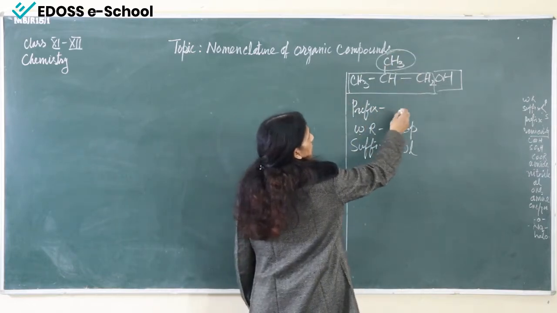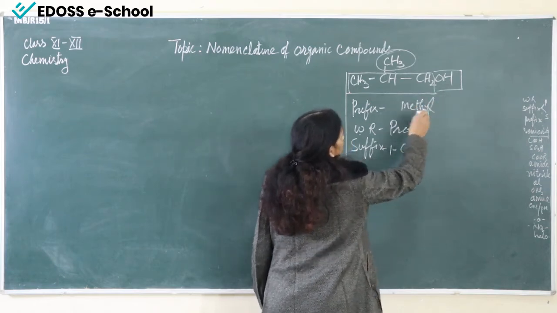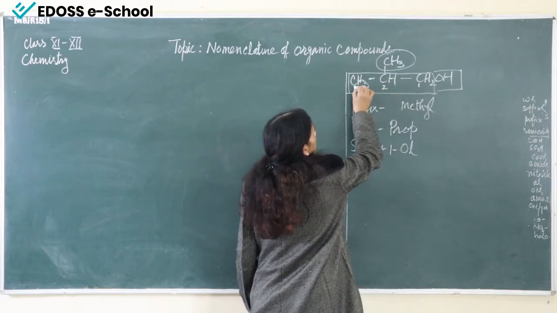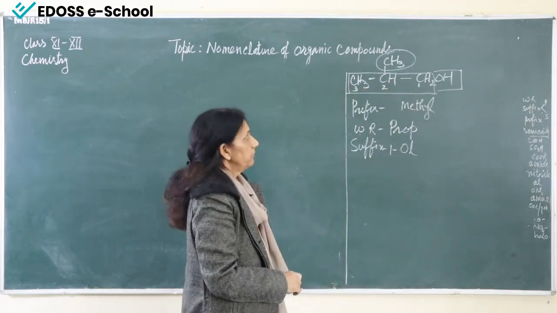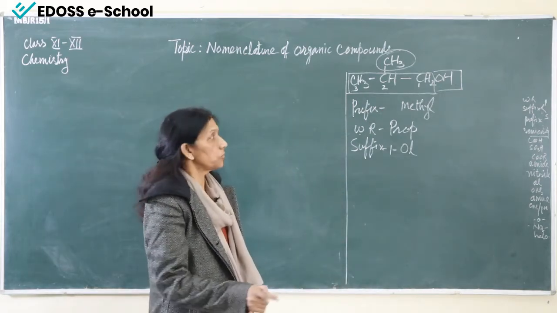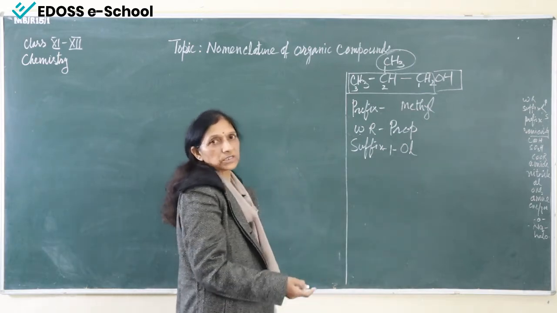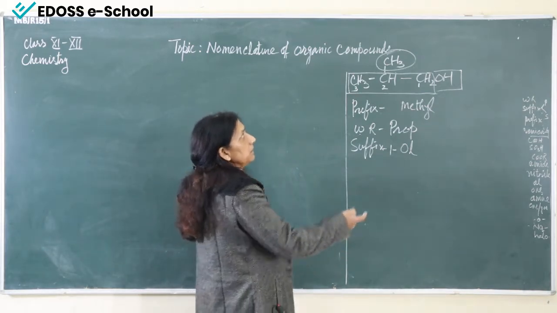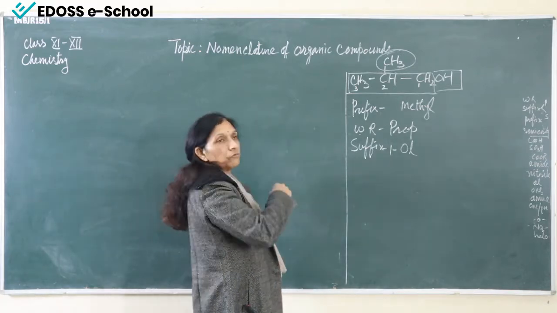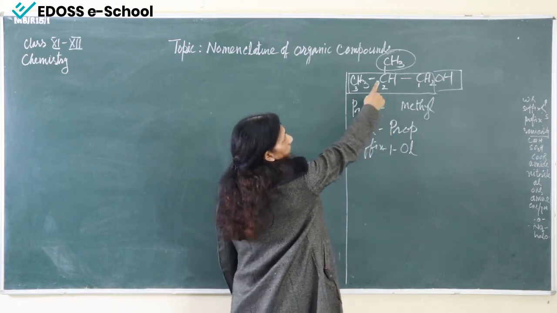Here the prefix is methyl. So numbering we have to do from here, 1, 2 and 3. We will start the numbering from the functional group. The functional group should be very near. If it is on the first carbon atom, then it's fine. And if it is in the middle, then we have to see from where it comes closest.